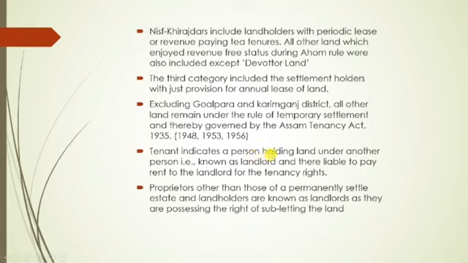Tenant indicates a person holding land under another person, known as landlord, right? So this other person is known as landlord, and the tenants are liable to pay rent to the landlord for the tenancy rights. And next one is proprietor, other than those of a permanently settled estate, and landholders are known as landlords as they possess the rights of subletting the land, right?